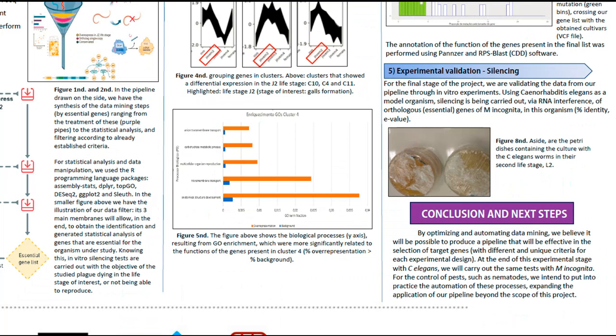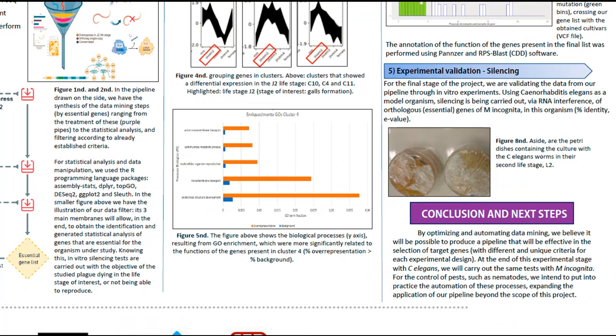We are currently carrying out silencing assays in C. elegans with genes from this nematode that are orthologous and correlate with the genes of M. incognita that were selected at the end by our pipeline. We believe that by doing these assays, we will experimentally validate the efficiency of our pipeline in the search for target genes. We intend to do this test with M. incognita as well, but we are first doing this pilot experiment with C. elegans to validate some parameters.